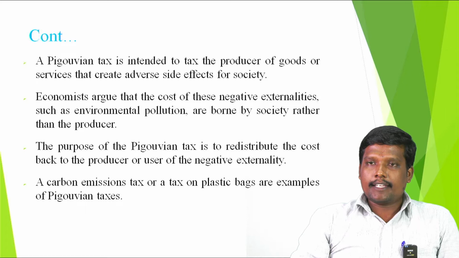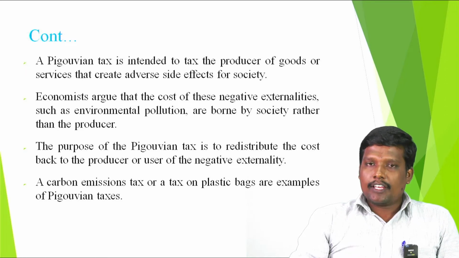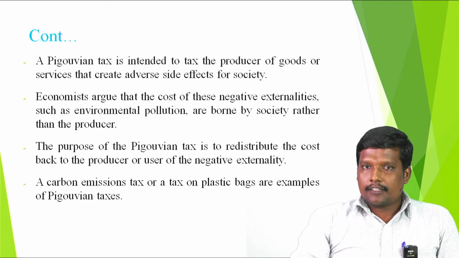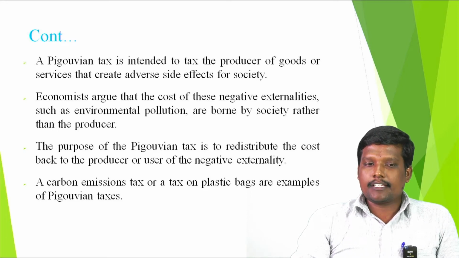So, the Pigouvian tax is collected only for negative externalities. This tax is very important nowadays because of global warming. These kinds of effects are caused by industrial activities, which are done by some one person, but the affected people are all the individuals. So, this is called the negative externality. For that, the tax should be collected, and that is called the Pigouvian tax.